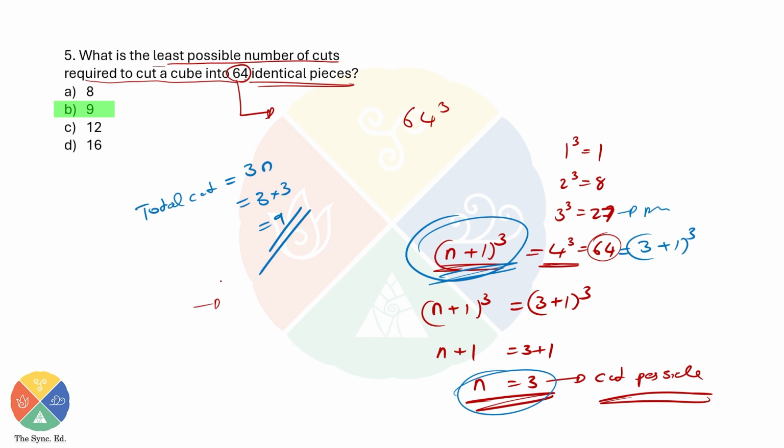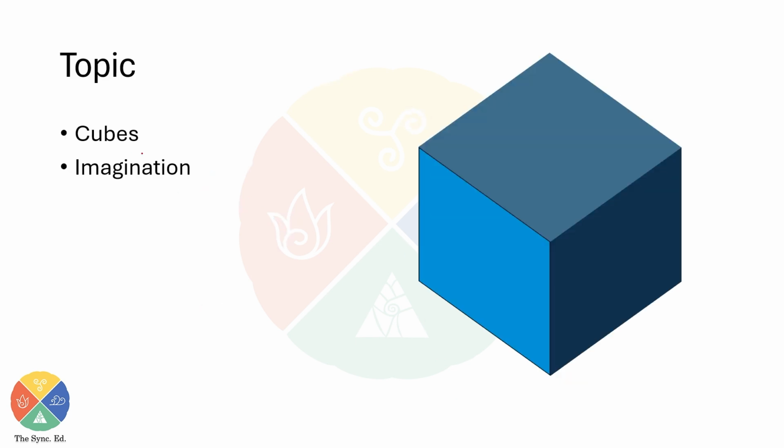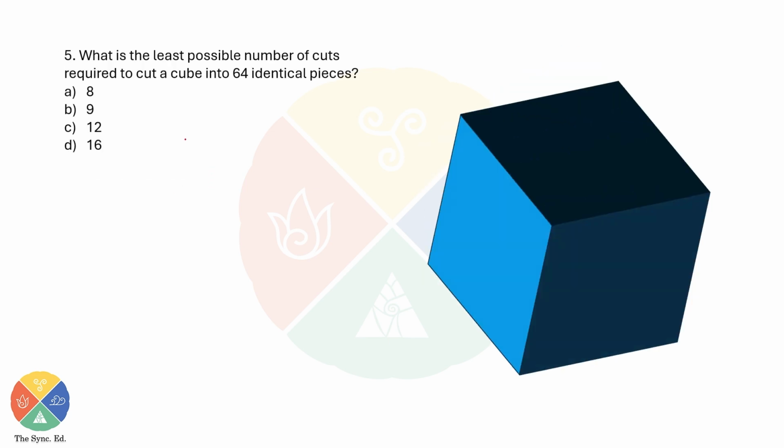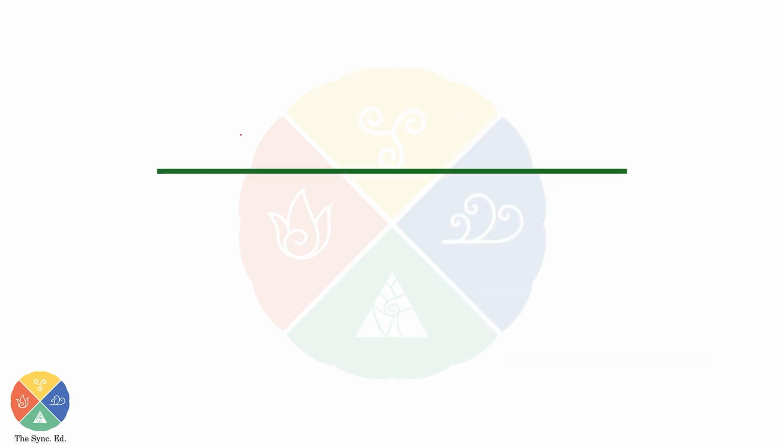Let's begin. Now the concept which you need to solve this problem is some basic idea about cubes and some imagination. So before solving this problem, let's see something else. Imagine if I take a simple line. I cannot cut this line this way. The only way I can cut is through this way. So if I'm cutting this once, with one cut, I'm going to get two pieces.